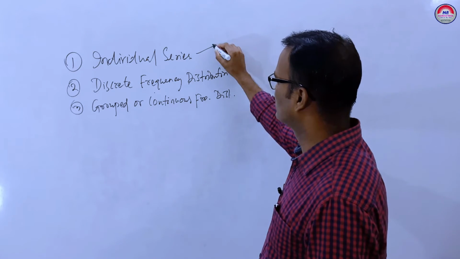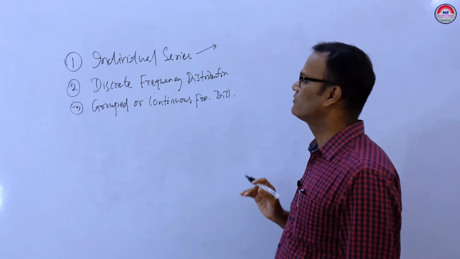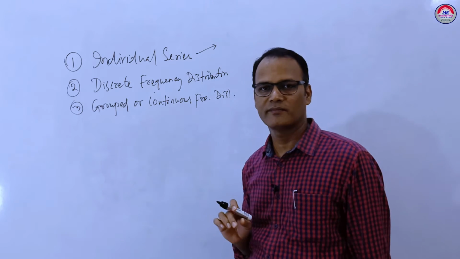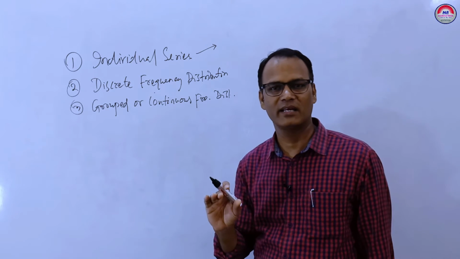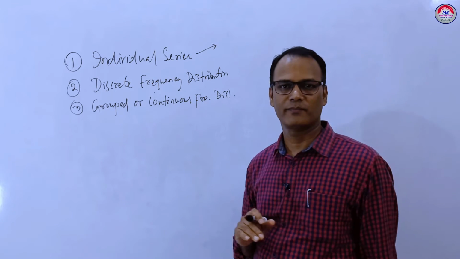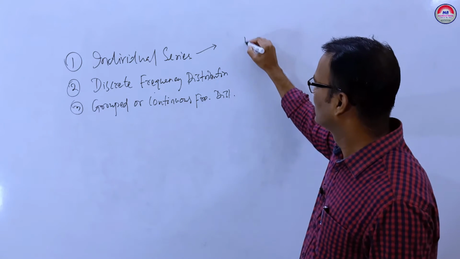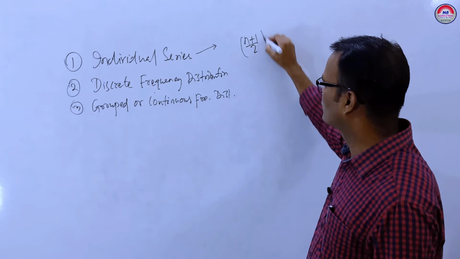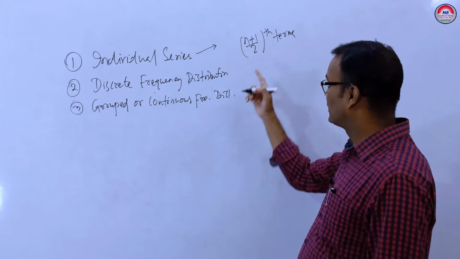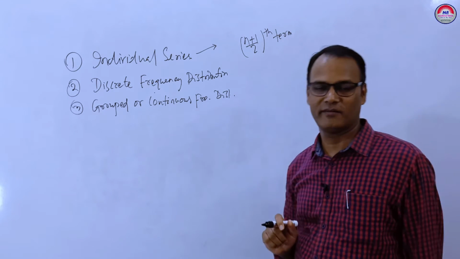So in individual series, what are the formulas related to this series? In individual series, the observations given, first we arrange them in ascending or descending order, then we find the middle value. If the number of observations is odd, then there is a formula: the (n plus 1) by 2 th term will be the median.